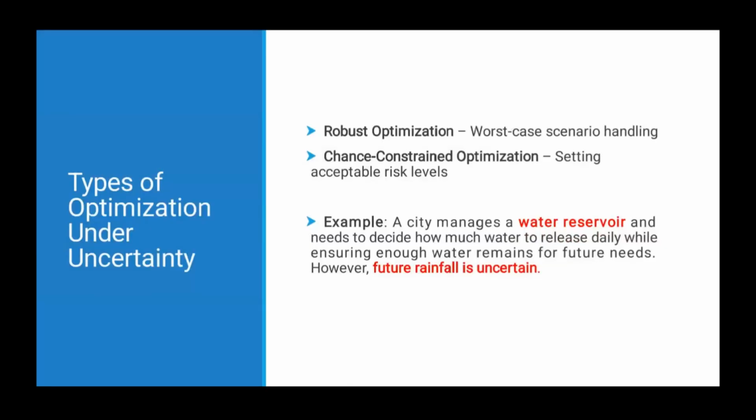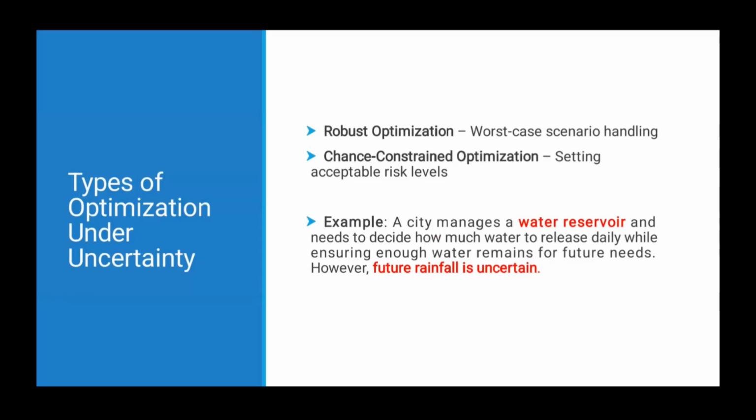So optimization under uncertainty is done in various ways. Two popular ways of handling uncertainty in optimization are robust optimization and chance constraint optimization. In robust optimization, we consider the worst case scenario. So the worst case scenario is handled in robust optimization, and in chance constraint optimization, we set some acceptable risk level. So it is not true that we will handle all the uncertainty, but in most cases, maybe 90% or 95% of cases, this uncertainty can be handled. We will see an example.